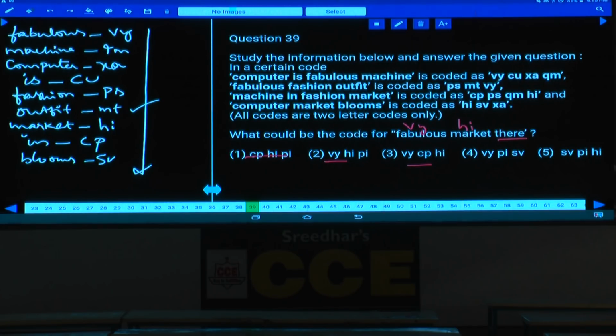Now between choice 2 and choice 3, VY HI, can PI be the code to the word there? No. Why? Because PI is nowhere present here, hence it can be the code. Then if you check choice 3, VY HI, can CP be the code to the word there? No, CP cannot be the code because CP is the code to the word in. Hence choice 3 is ruled out and choice 2 could be your answer.